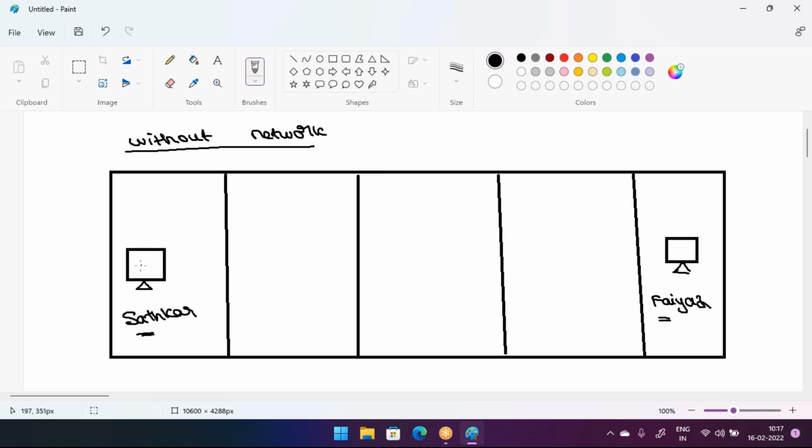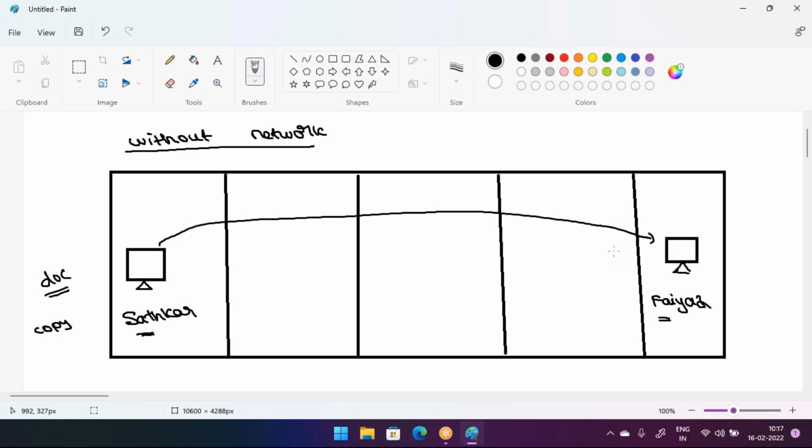Suppose there is no networking. Sattar has some documents and has to submit them to Fayaz. What will Sattar do? Without networking, he will copy the documents onto one pen drive, go from this cabin to that cabin, and hand over the pen drive to Fayaz.